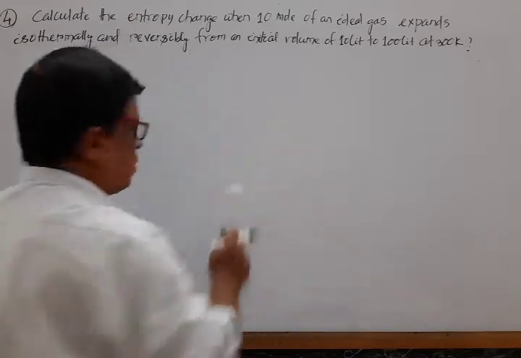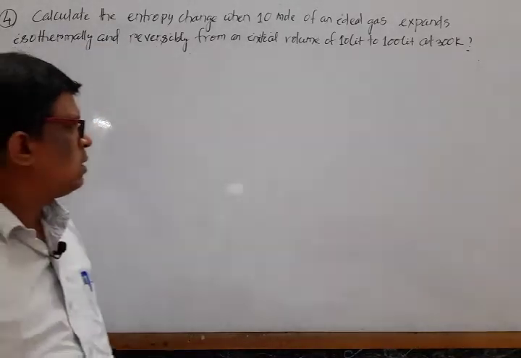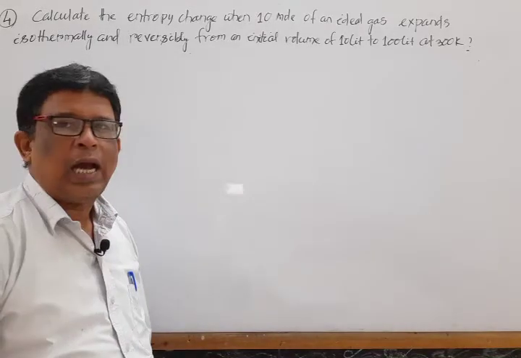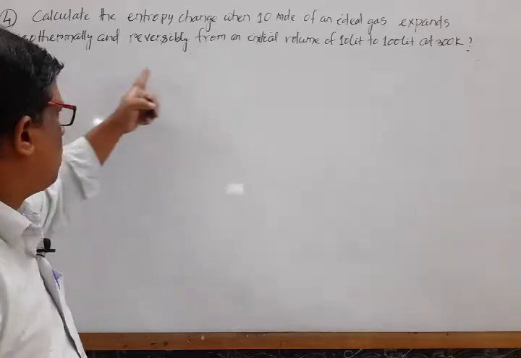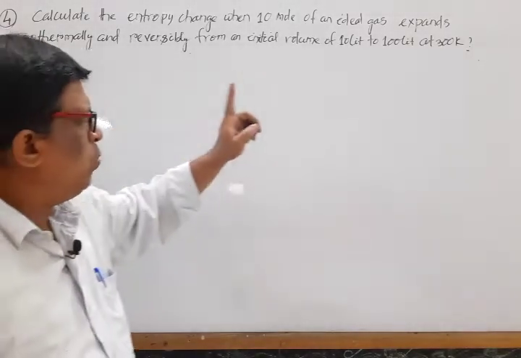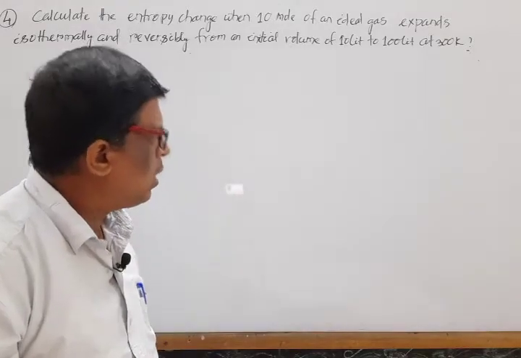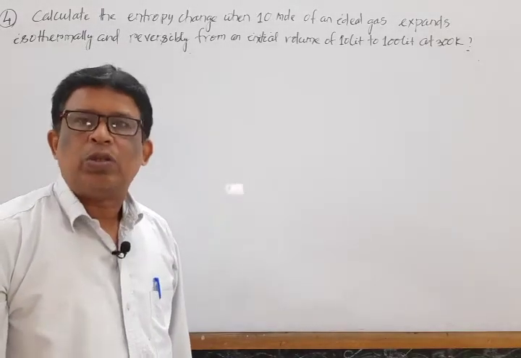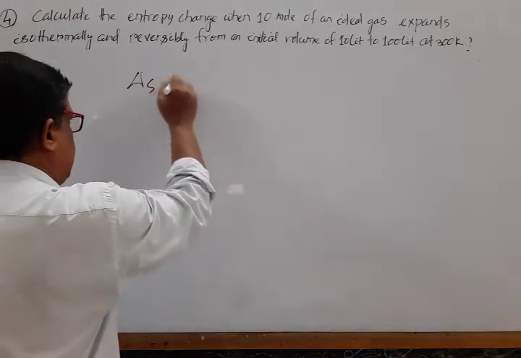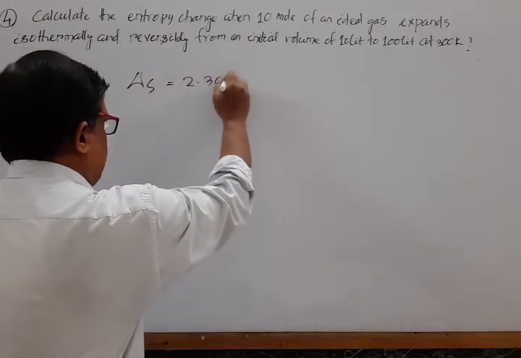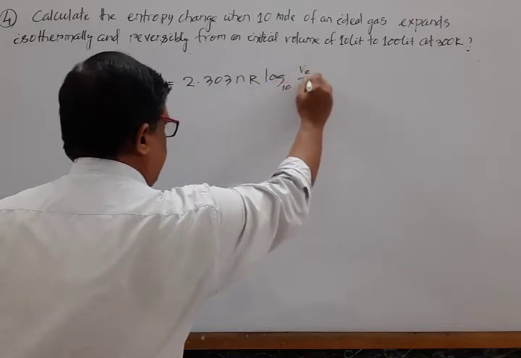What is the next question? Next question, mark that. Calculate the entropy change when 10 mole of an ideal gas expand isothermally and reversibly from an initial volume of 10 liter to a final volume of 100 liter at 300 Kelvin. So here volume is involved, so we write del S is equal to 2.303 nR log base 10 V2 by V1.